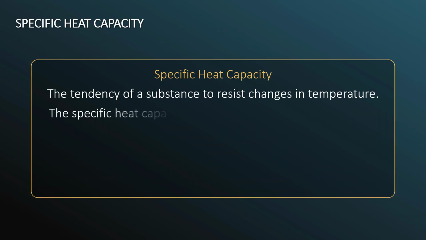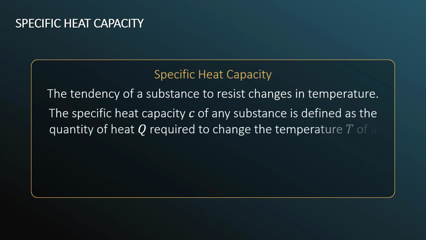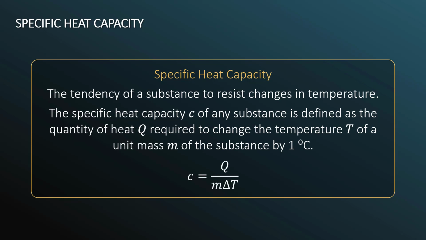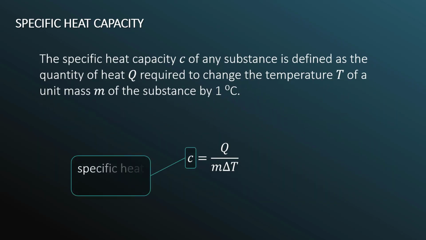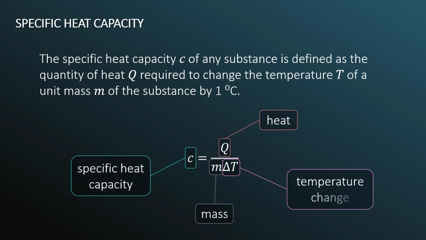So the specific heat capacity C of any substance is defined as the quantity of heat Q required to change the temperature T of a unit mass M of the substance by 1 degree Celsius. So C equals Q divided by M delta T, where delta T is the change in temperature. So this is the specific heat capacity, this is the heat. M, of course, represents the mass, and delta T, as I said, represents the temperature change.